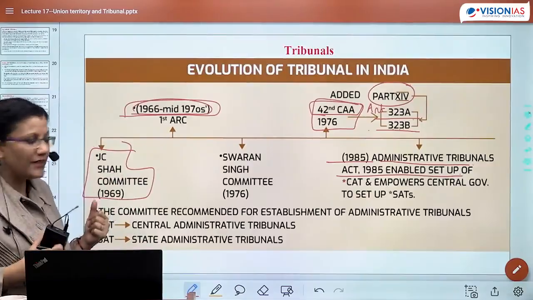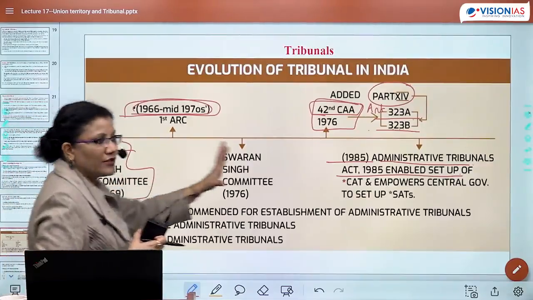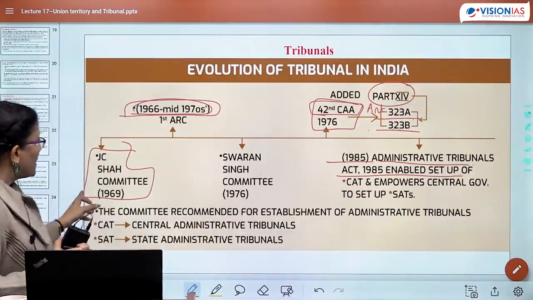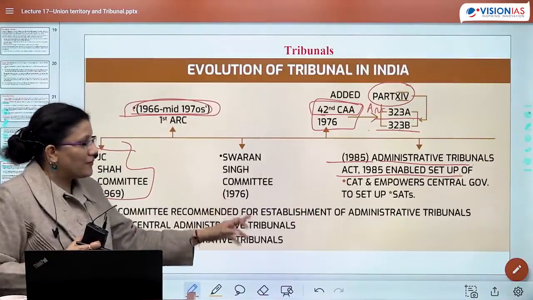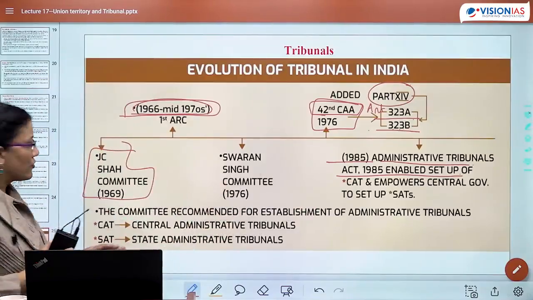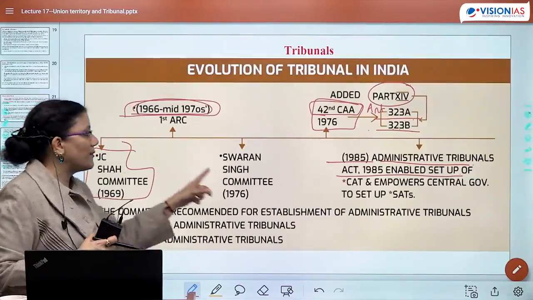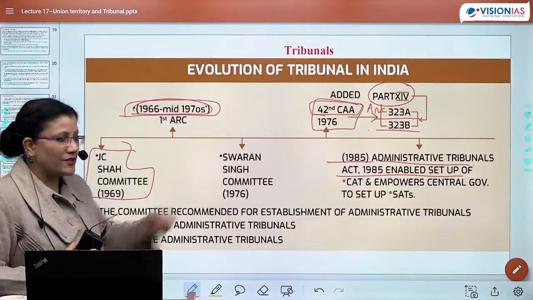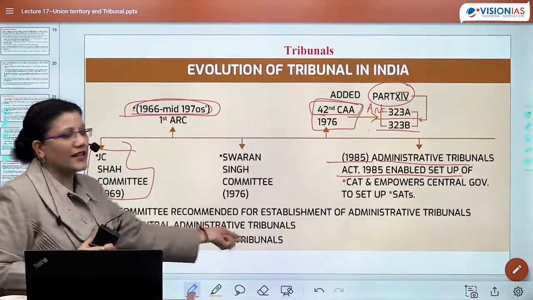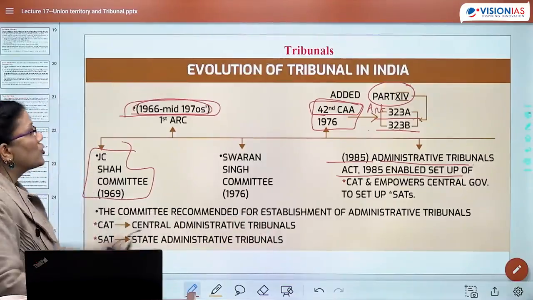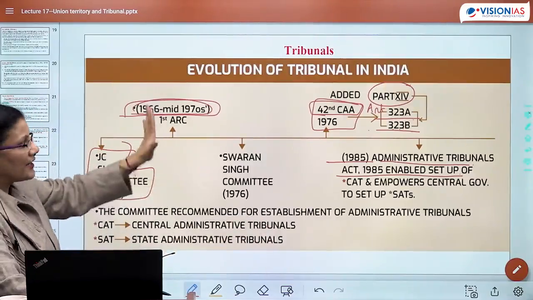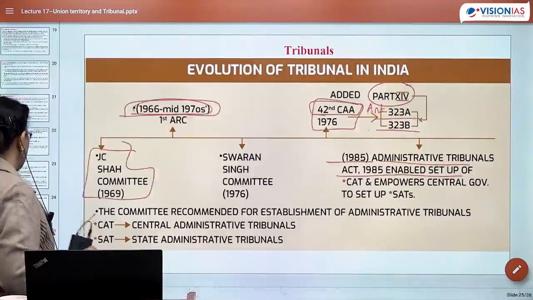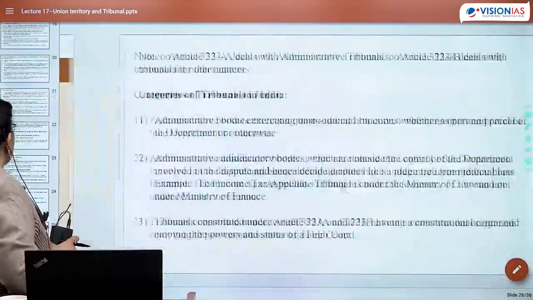So this was basically the journey as far as tribunals are concerned. The committee recommended the establishment of administrative tribunals. Which committee? Be it the JC Shah committee or the Swarna Singh committee. CAT is the Central Administrative Tribunal and SAT is the State Administrative Tribunal. So this is the entire idea. You can take it forward for your mains also. You can take it forward for your prelims as well.